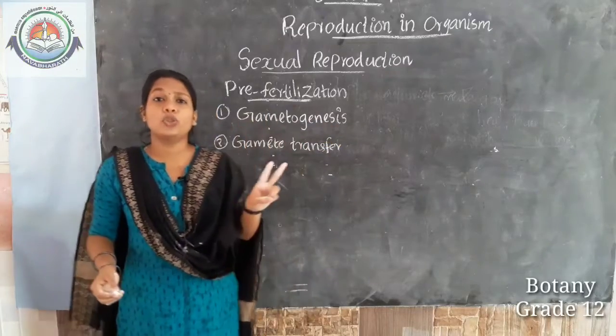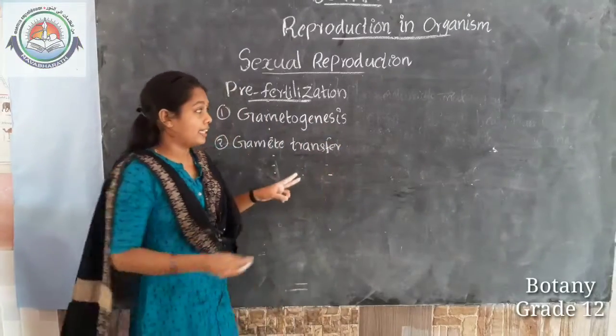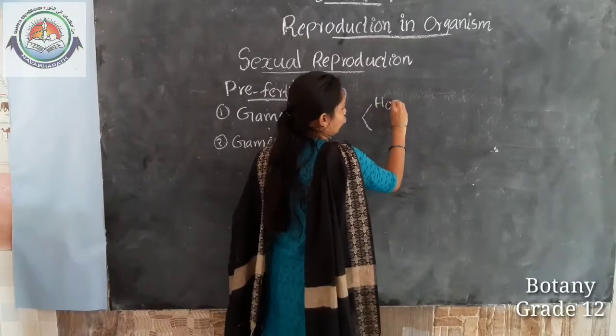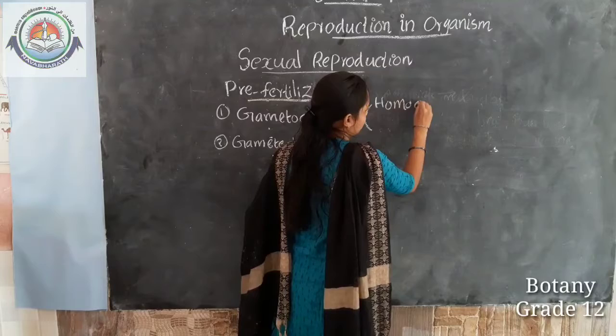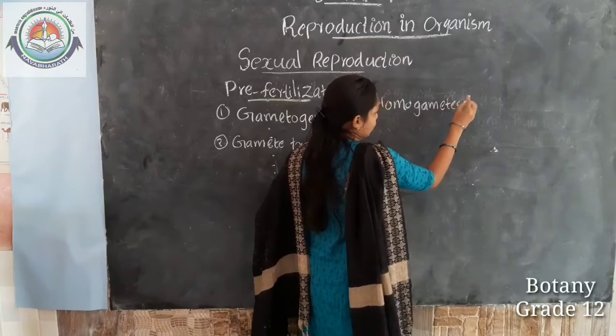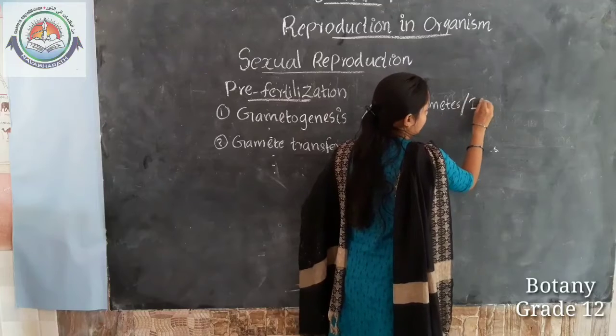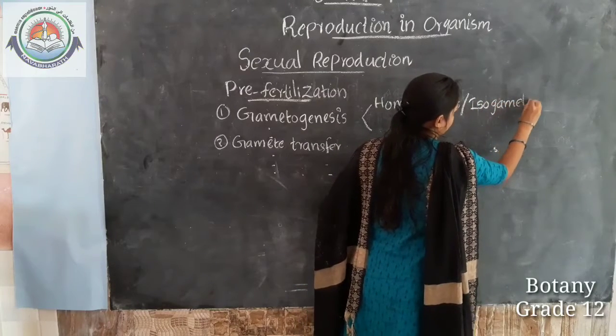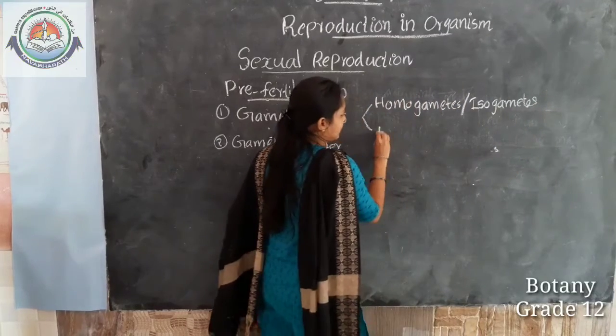There are 2 different types of gamete: homogametes, or isogametes, and heterogametes.